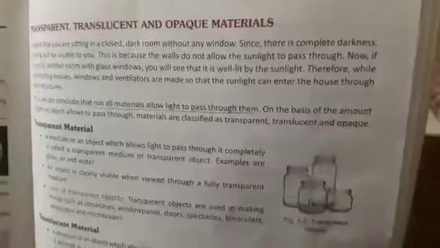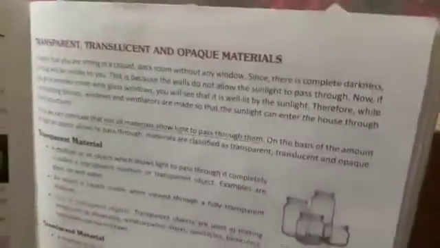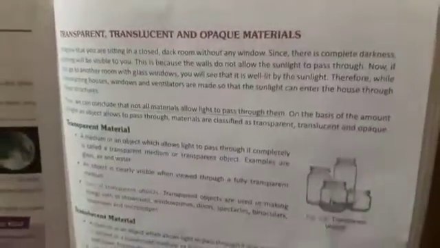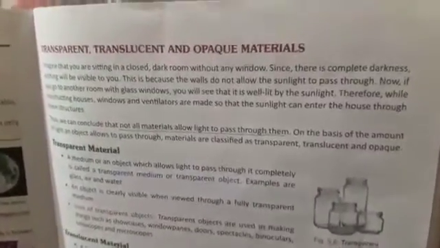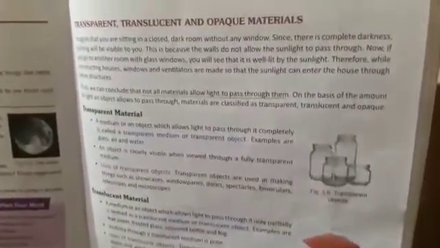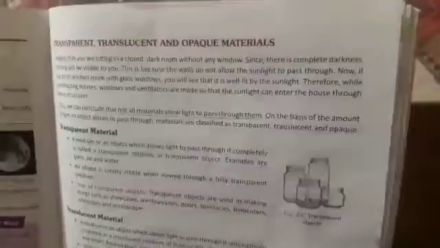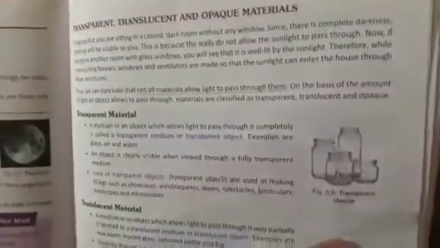Now we will see transparent, translucent and opaque materials. So let us see what is transparent material. Transparent materials or objects are those objects which completely allow the light to pass through them. For example, glass, air and water are the transparent materials through which light completely passes through them.